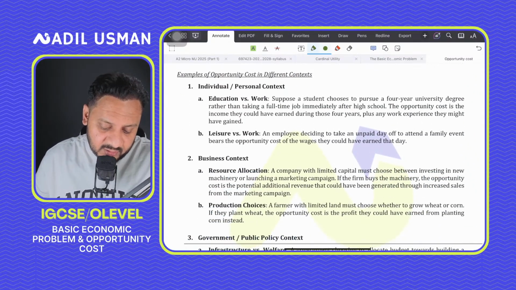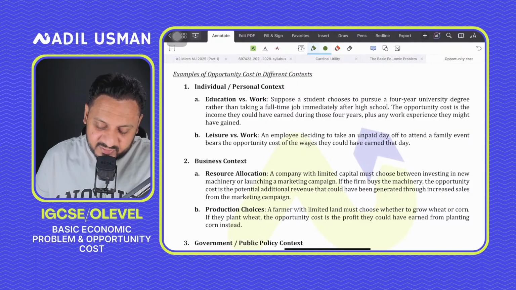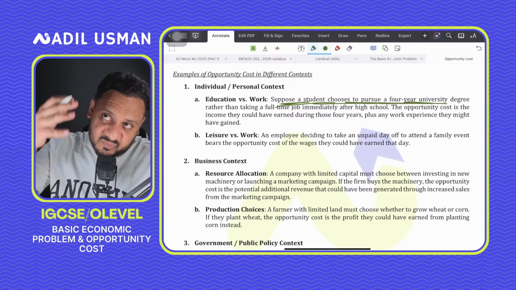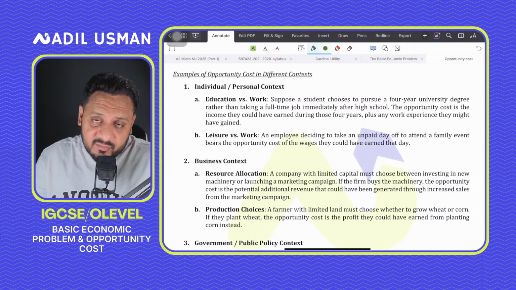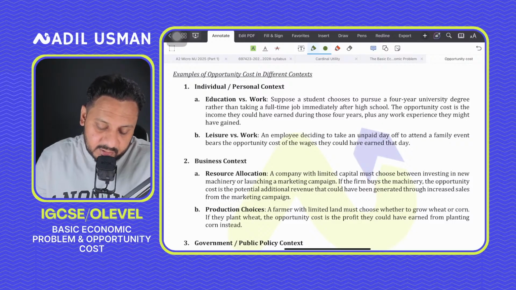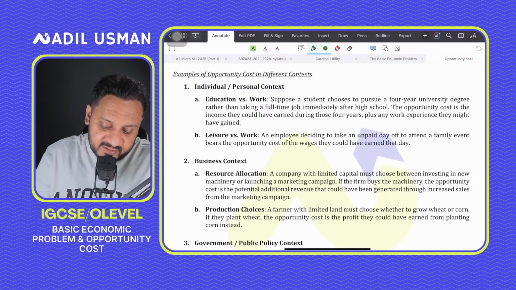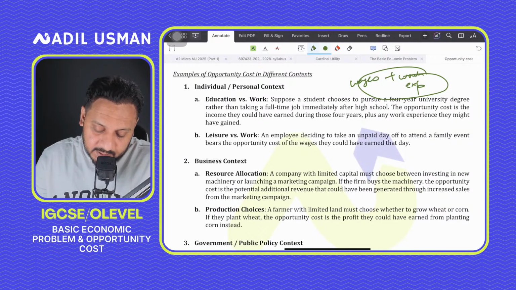So for individual people like me and you, for example, a lot of times this also comes in the MCQ. A student is pursuing a degree. What is the opportunity cost? So a student who chooses a 4-year degree instead of working right away. So you graduate from college and then you say that I am not going to work, I'm just going to go and choose a 4-year degree. So here, the opportunity cost of doing the degree is the wages that you end up foregoing from the job for 4 years and the work experience you end up foregoing, right? The work experience that you end up foregoing, the wages that you could have earned, that is all opportunity cost, right?